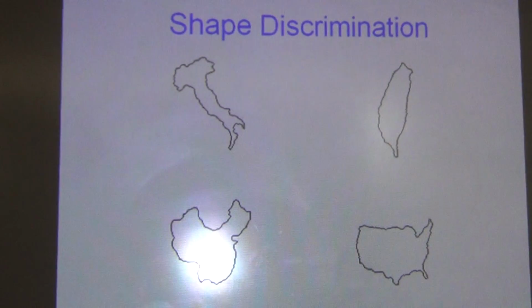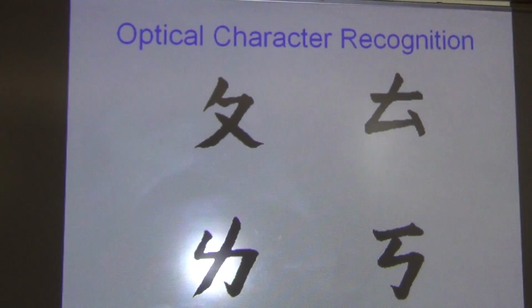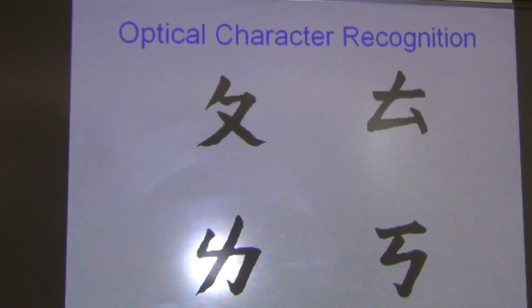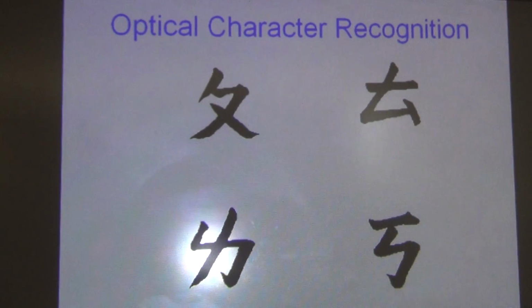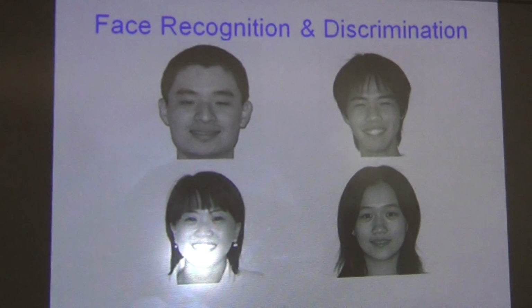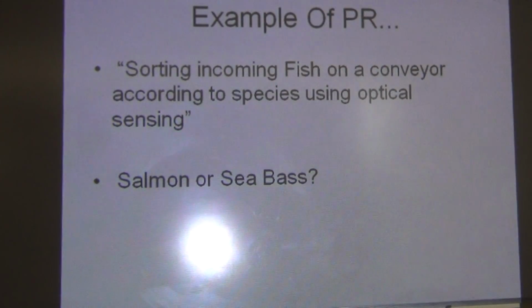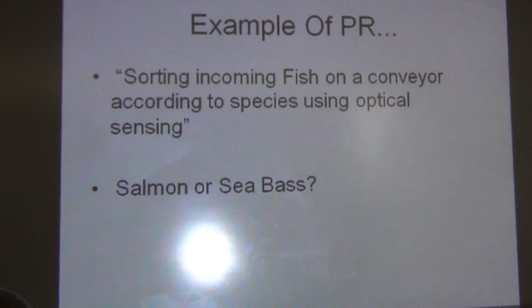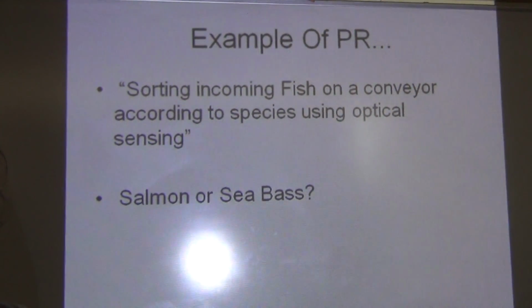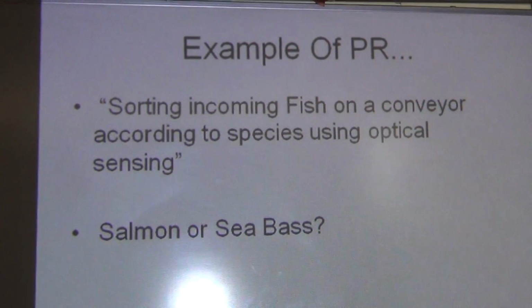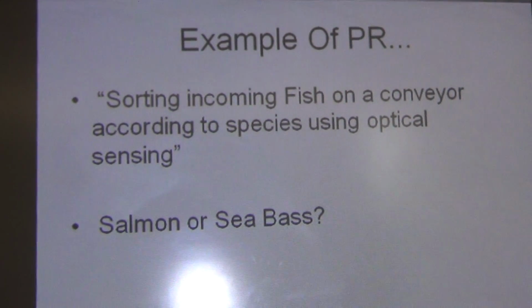This is shape, different shapes are here. Here, character recognition: these are patterns for optical character recognition. Some characters are captured. Face recognition, and here thumb recognition. Now, we have seen some examples of pattern recognition earlier. Now focus on a single example of how pattern recognition actually works.